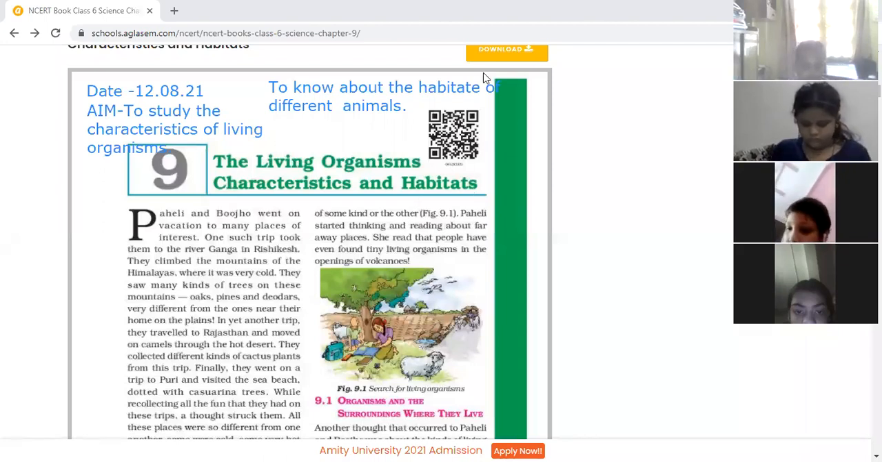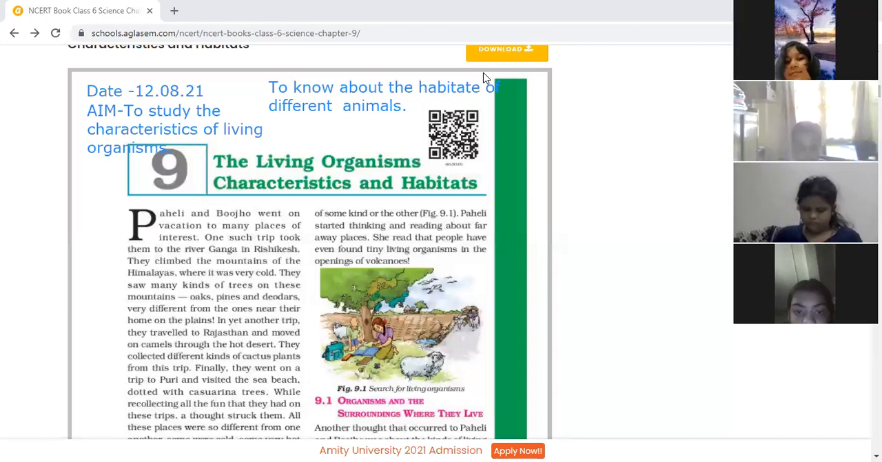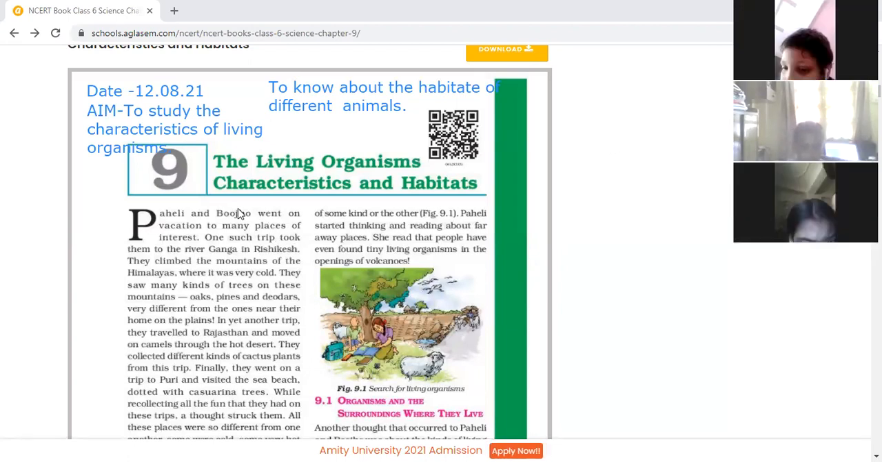Paheli and Boojho went on vacation to many places of interest. One such trip took them to the river Ganga. Okay, Arav, wait, beta. There is a lot of noise from your place. Yes, Avni Agarwal, you may continue. Okay, ma'am.